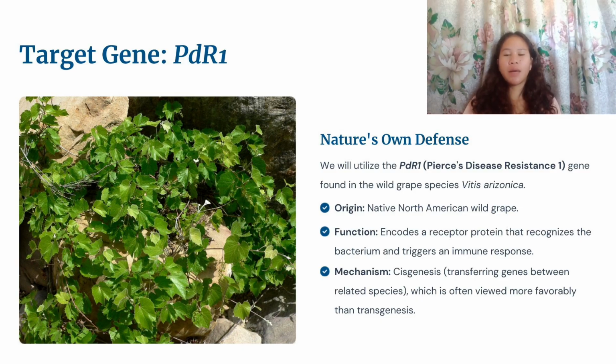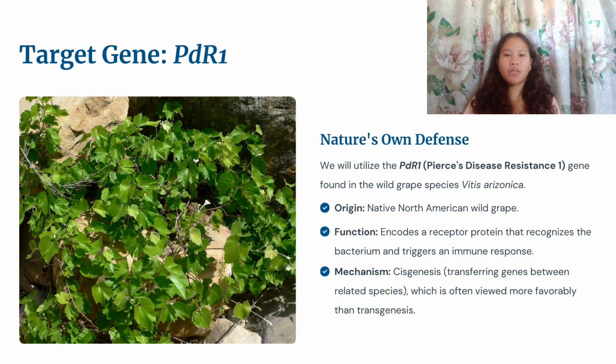PDR1 is a gene that encodes a receptor-like protein that plays a role in the plant's immune system. It detects molecular signals from Xylella fastidiosa, and upon recognition, it triggers a self-defense that limits bacterial spread and damage. For its mechanism, the PDR1 gene functions as a molecular sentinel within a grape cell, enabling early detection and defense against Xylella fastidiosa, the bacterium responsible for Pierce's disease.